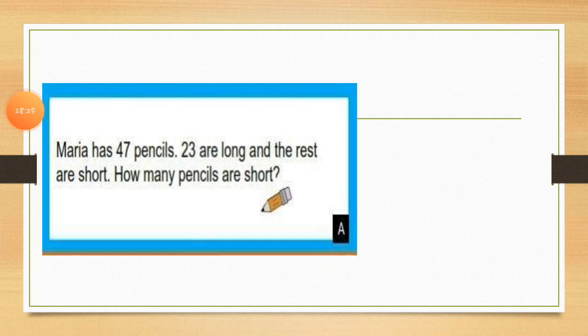Let's see one more example of it. Let's read it. Maria has 47 pencils. Of these 47 pencils, 23 are long and the rest are short. So we have to count how many pencils are short.